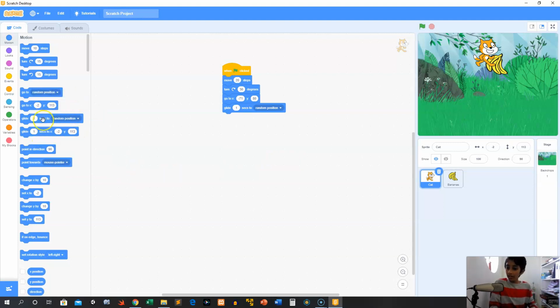We also learned about gliding, and gliding was really cool. We learned how to make gliding faster. So here I'm going to make it slower. Right now I'm going to make it even slower. Now I'm going to make it the fastest thing you're ever going to see in your life.